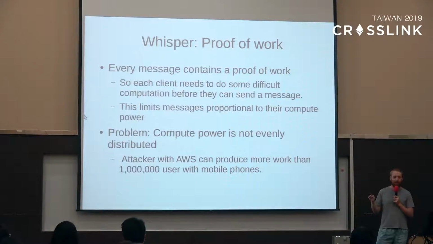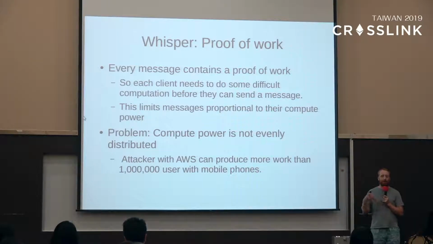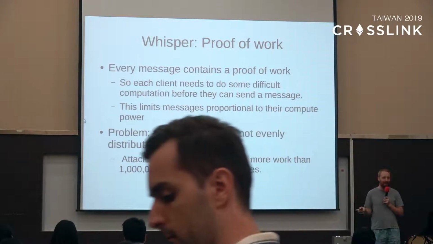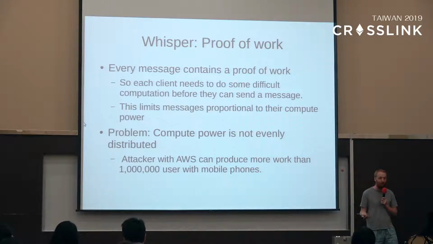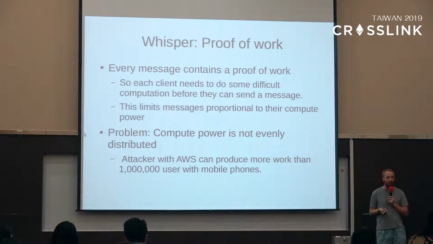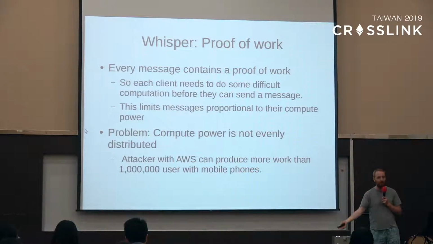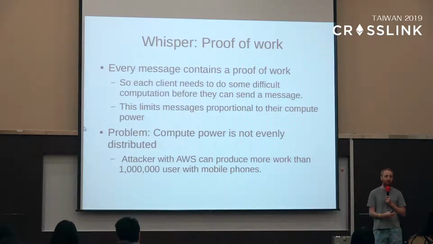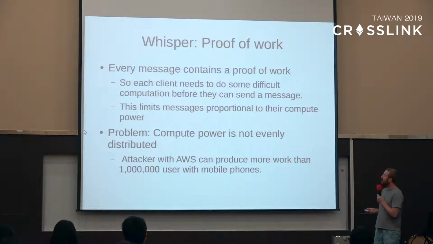But there's a problem in both of these systems. For example, if you put this haiku limit on people, they could just be good at making haikus, and people who are good at making haikus could speak to you a lot more than people who weren't. Similarly, this works with the computational proof of work, right? Because if I want to send something with my mobile phone, I have very limited computational power. But I can get much more computational power with my laptop, or with AWS, where I can pay and have huge computational power. So this is the problem with Whisper, and in general the problem with proof of work.